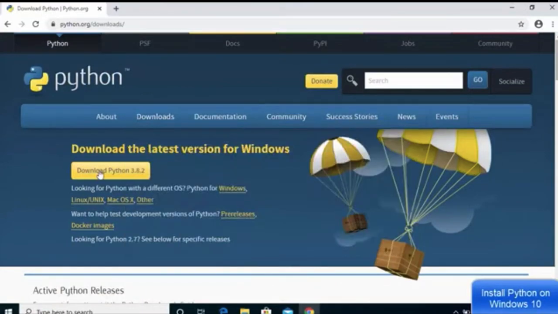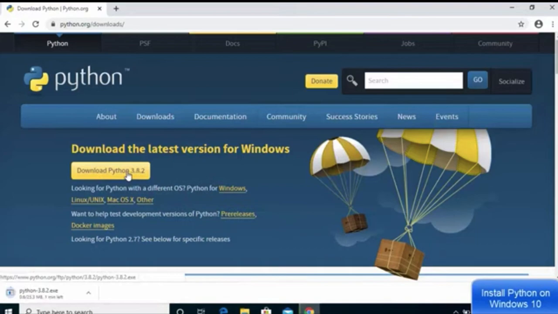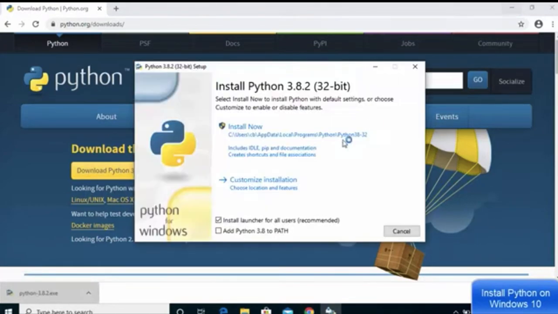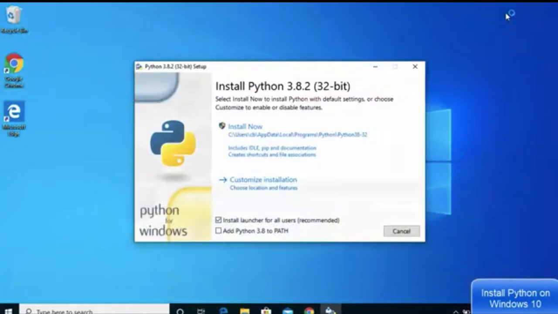Just go to downloads, click on that and you will see Download Python 3.8.2. Click on it, and a file will start downloading. See downloads here, you will see a file started downloading. You just have to wait for it. The download got completed. Just open it. I am minimizing this. Open it and you will see a screen like this.